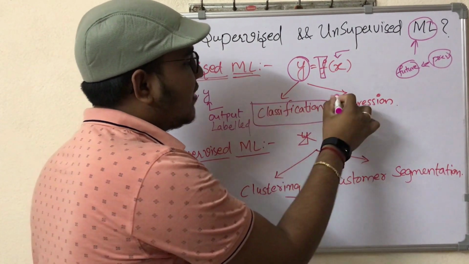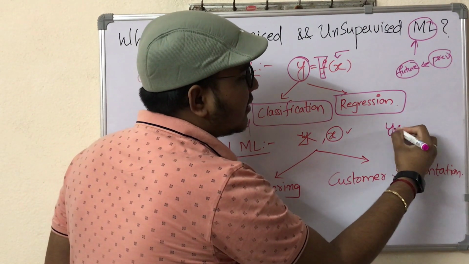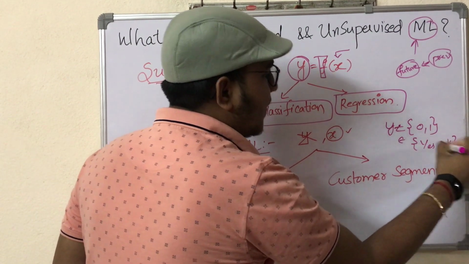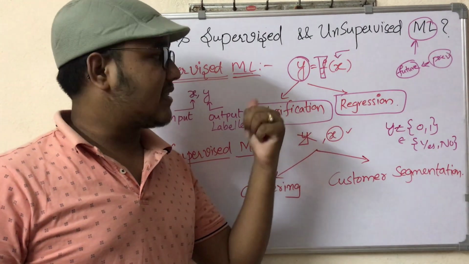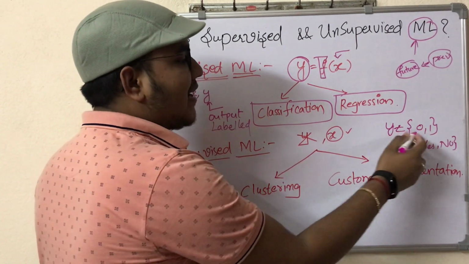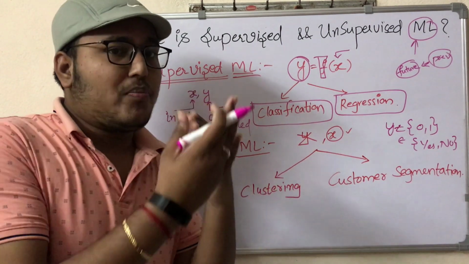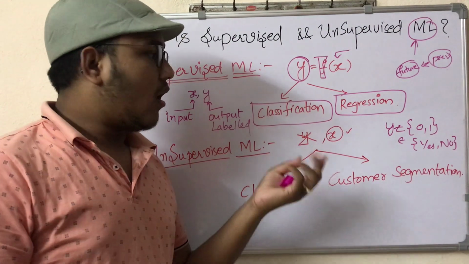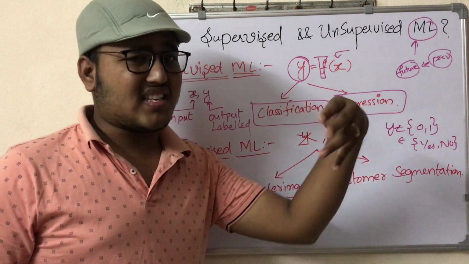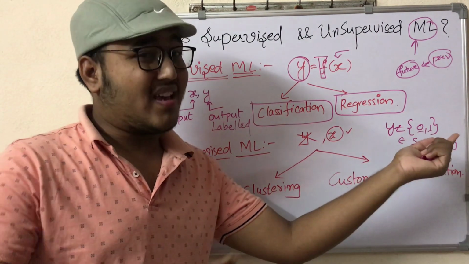Based on this y, supervised machine learning can be divided into two types: one is classification and the second one is regression. What is classification? If the y value is 0 or 1, or yes or no, then we call such algorithms classification algorithms. Here x can be any number of features, but y can be 0 or 1. For example, for a diabetes patient the output can be yes or no, or whether a person is affected with heart disease or heart stroke or not. All such classification algorithms have discrete output, yes or no, 0 or 1.